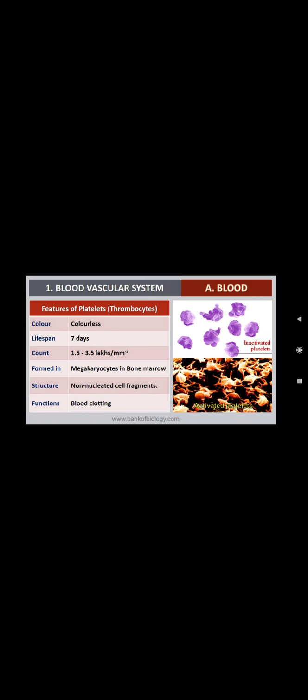In the previous class, we discussed RBC, that is erythrocyte, as well as WBC leukocytes, and what the function and features of RBCs and WBCs are. I made an humble attempt to explain briefly about leukocytes. They are colorless, and the lifespan of a leukocyte is 1 to 15 days.